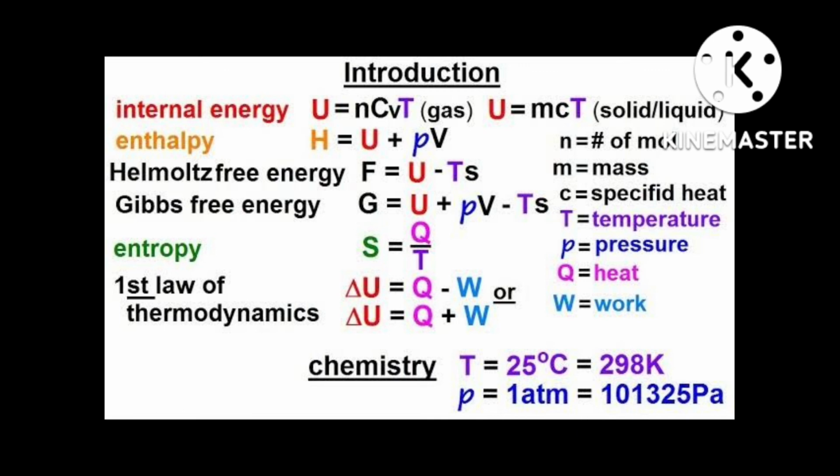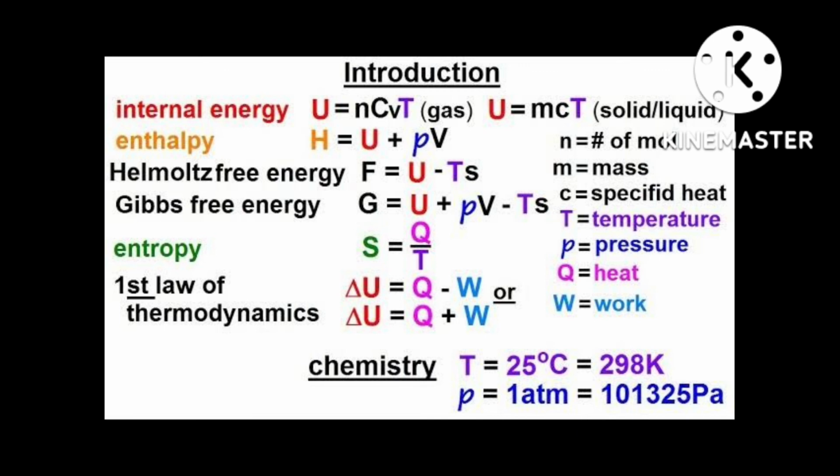Then delta G is equal to delta H minus T into delta S, and that is less than 0. Whatever I discussed in the beginning, delta G is equal to delta H minus T into delta S, that you have related with 0, and that is less than 0. Now you have to see this equation. Delta H is the enthalpy change of a reaction.